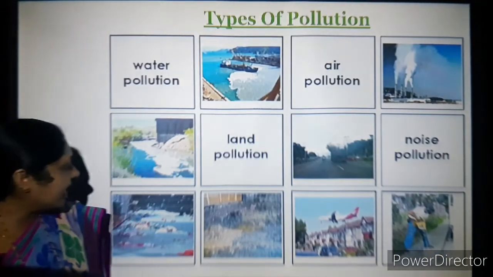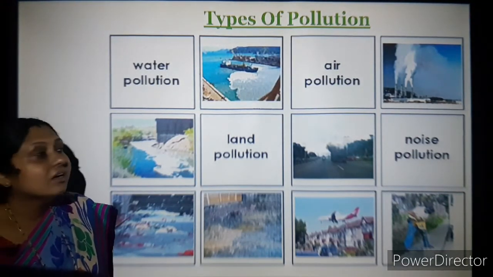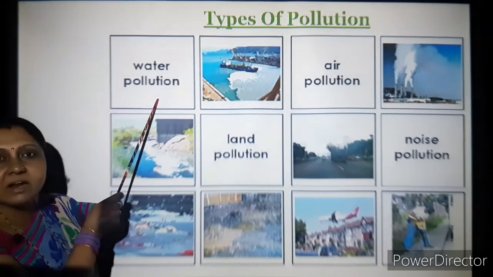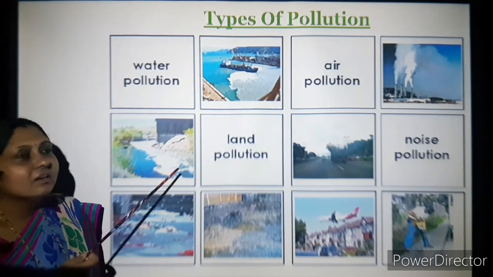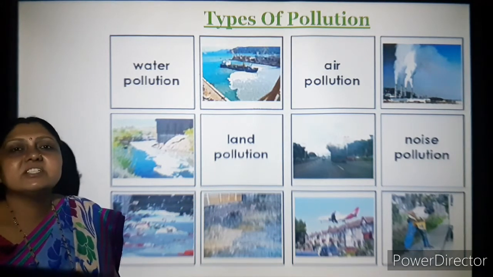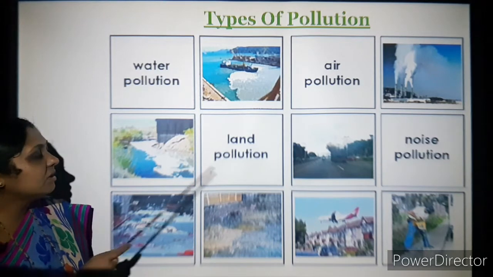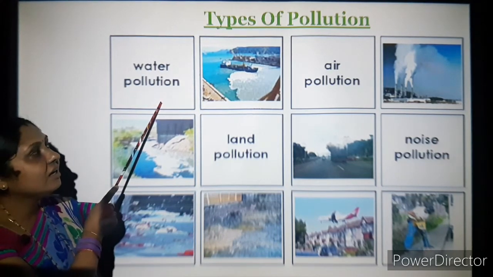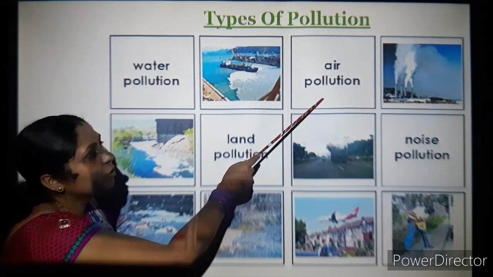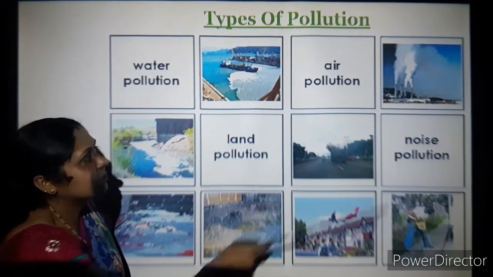See here you have the types of pollution with the pictures, which is very easy to remember. Whichever components in the environment are used by the living things, all are polluted. Water pollution, you have the picture, air pollution, land pollution and noise pollution.